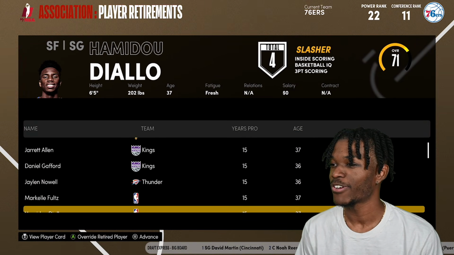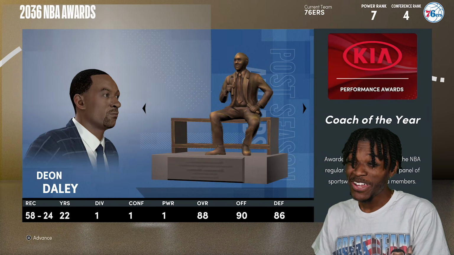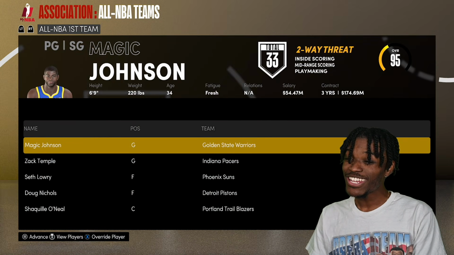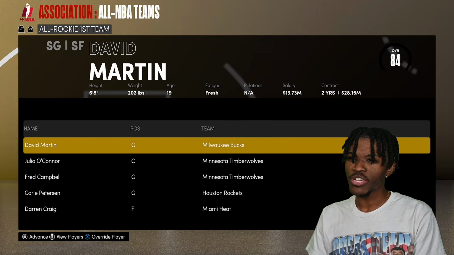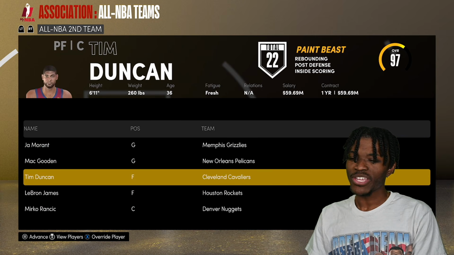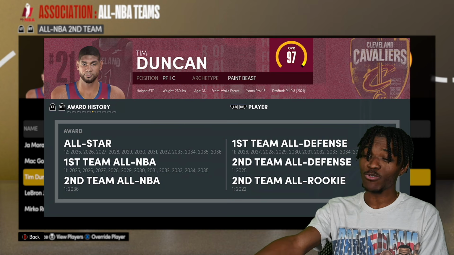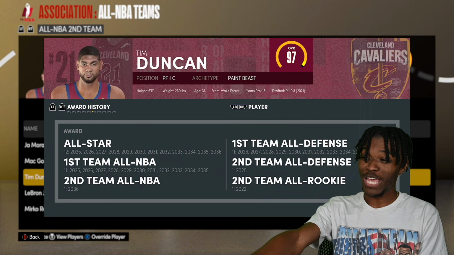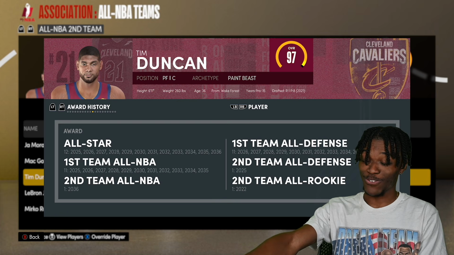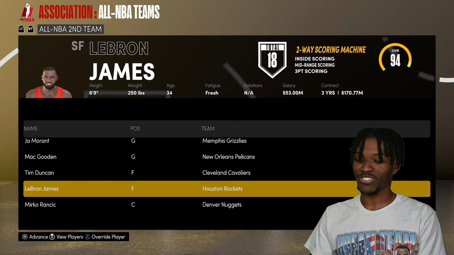Any of our guys retiring? Nope. Shaq, Big Diesel, Defensive Player of the Year too. He's starting to do things, man. Him and Magic are the only ones that have consistently been All-NBA first team players here. Second team, Tim Duncan is here. But spoiler alert, Tim Duncan individually looks ridiculous. 11-time All-NBA first team, 12-time All-Star, 11-time All-Defensive first team. No championships, not even conference finals appearances.